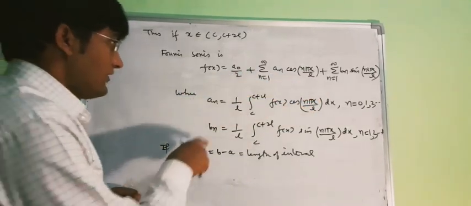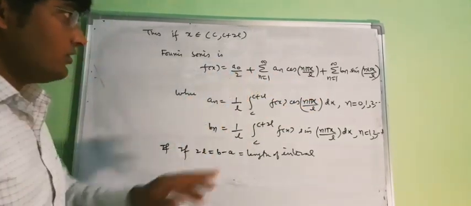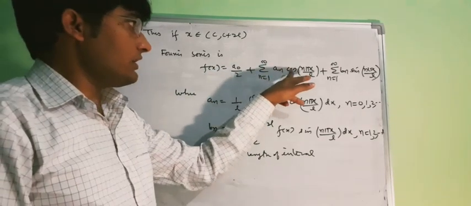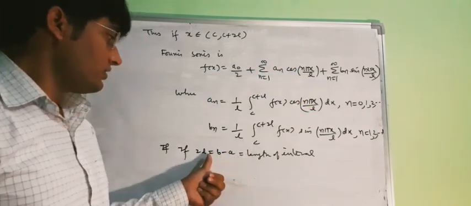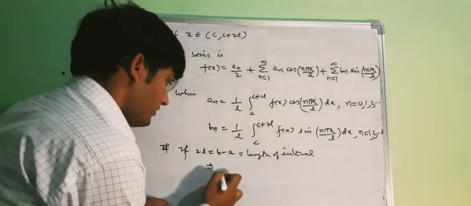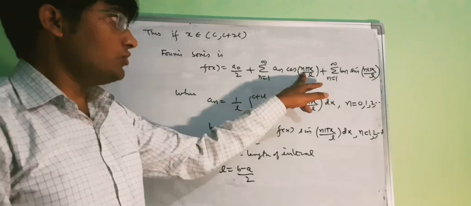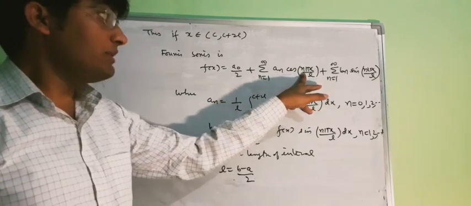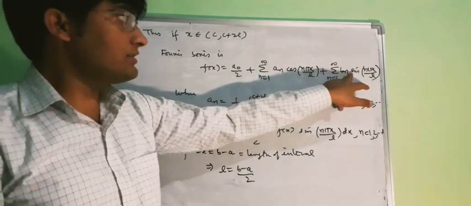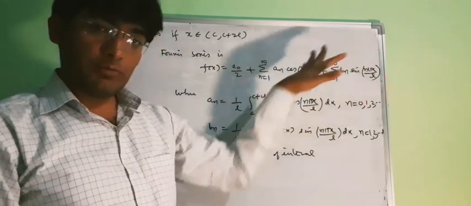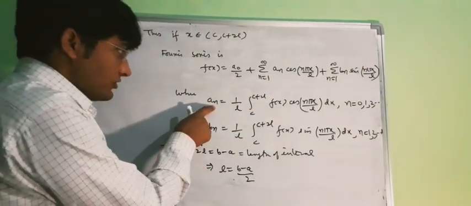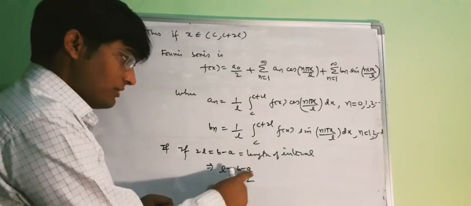Therefore f of x will be a0 by 2 plus the sum from n equal to 1 to infinity of an cos 2 n pi x upon b minus a, plus bn sin 2 n pi x upon b minus a, and the Fourier coefficient will be 1 upon L, where L is b minus a by 2.